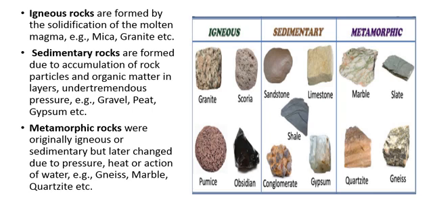Igneous rocks are formed by the solidification of molten magma. When magma comes out on the earth's surface, it becomes solid after cooling. Rocks found by this process are mica and granite. These are examples of igneous rock.